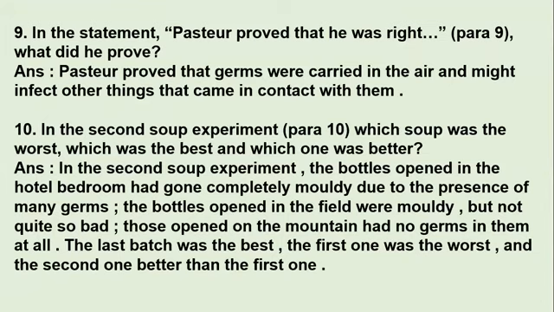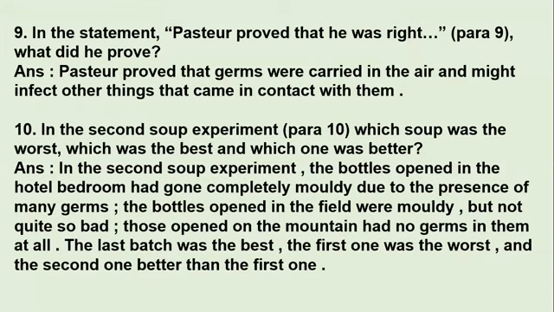Okay, then the bottles opened in the field were moldy, but not quite so bad. So the second one was here. One bottle he had kept in the hotel bedroom. The other he had kept in the field in an open ground. And there he found that even though the soup had turned moldy, it was not so bad as it was found in the hotel bedroom. And one more bottle he opened in the mountain where he found no germs in it at all. Means the mountain had no germs, it was fresh and the environment was good, the nature was good. So the last batch was the best.